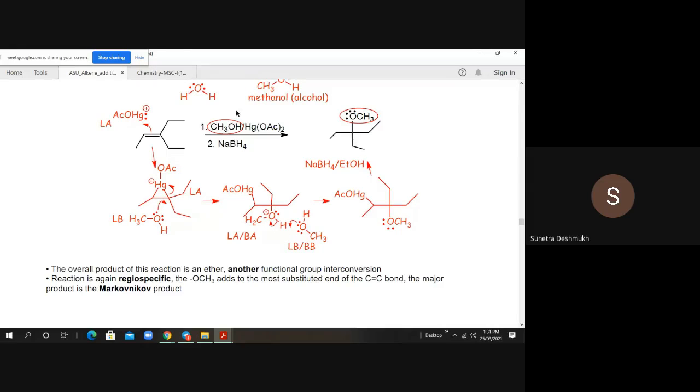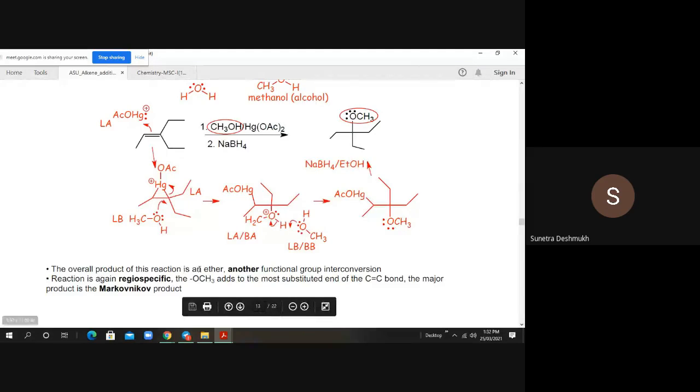What the Markovnikov rule shows is that the OCH3 group adds to the more substituted carbon atom, and this can happen with the help of mercury acetate. Only with the help of mercury acetate can we add this methoxy group at this carbon atom. If we replace mercury acetate with a Bronsted acid like H2SO4, we can't say where the methoxy group will add. For that we would have to write down the whole mechanism, but selectively we can get this type of product in the presence of mercury acetate.